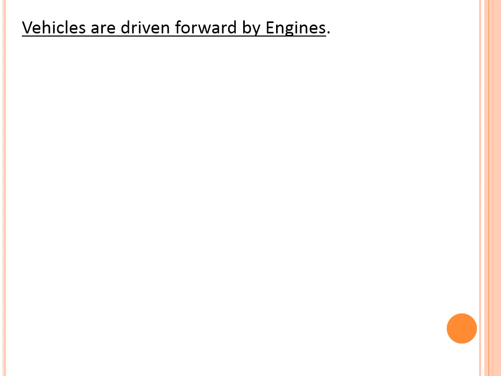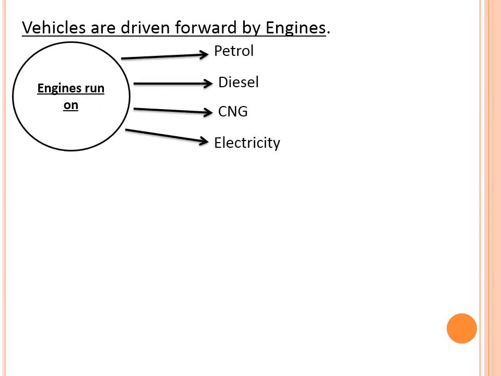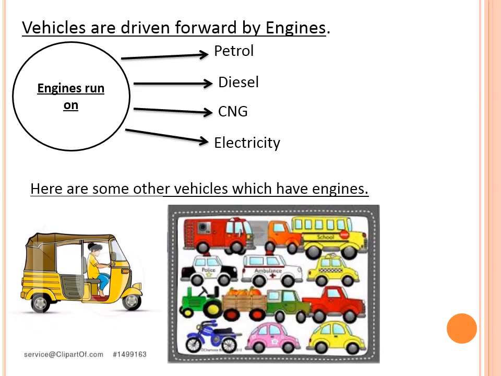Okay, now I'm going to tell you about different kinds of vehicles. All vehicles do not have engines. Vehicles are driven forward by engines, and engines run on petrol, diesel, CNG and electricity. Here are some other vehicles which have engines. These are a few examples of those vehicles which have engines.